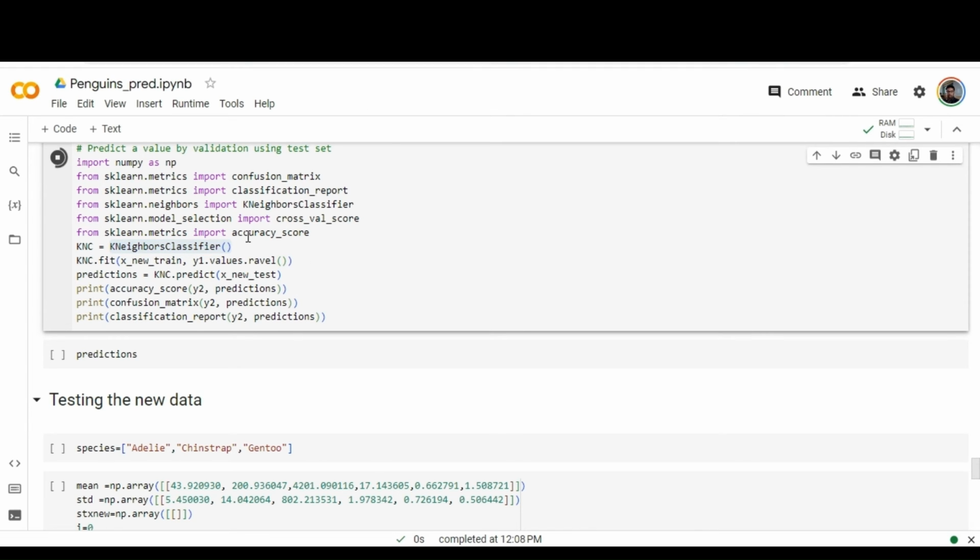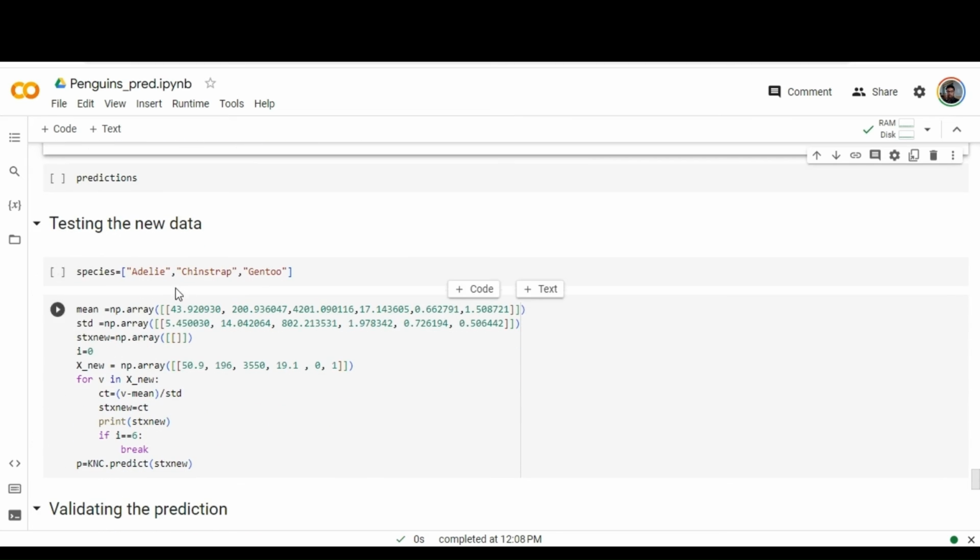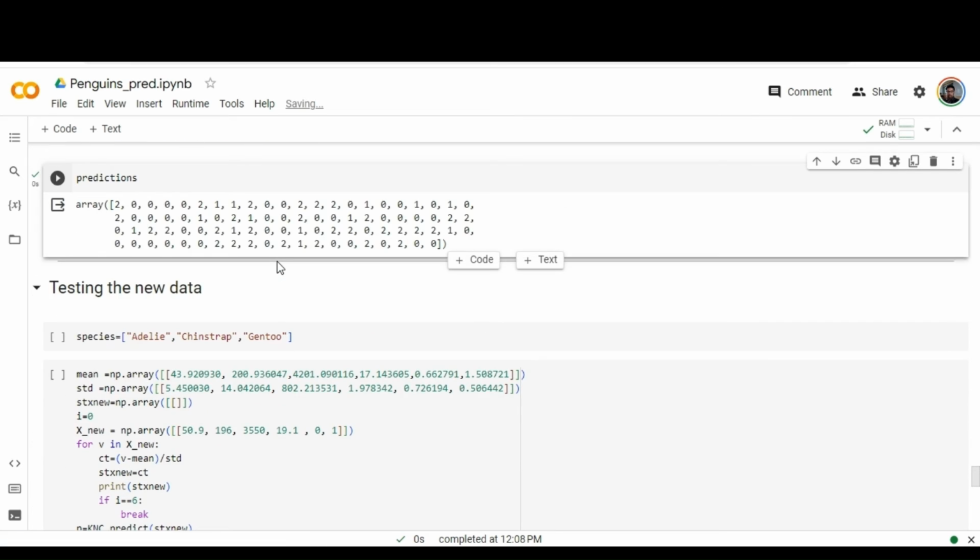Ravel is the function used for flattening the array. Precision, recall and F1 score are displayed, and we are printing predictions, which are filled with 0 and 1 kind of values derived from the previous operation.